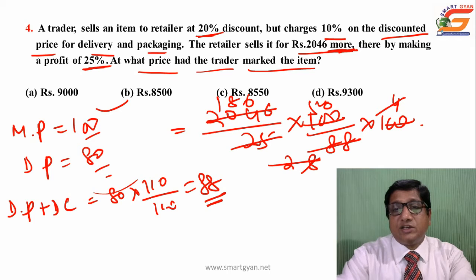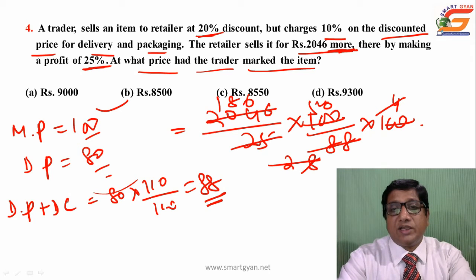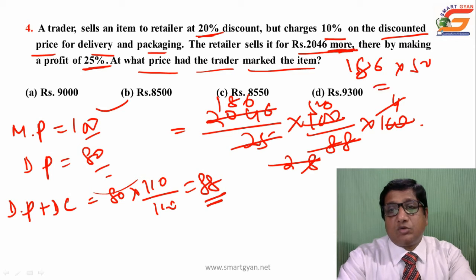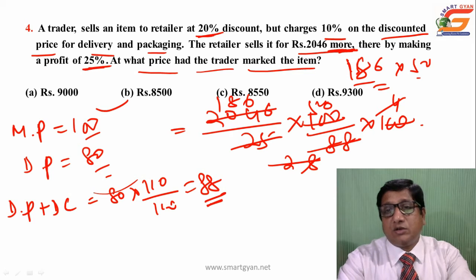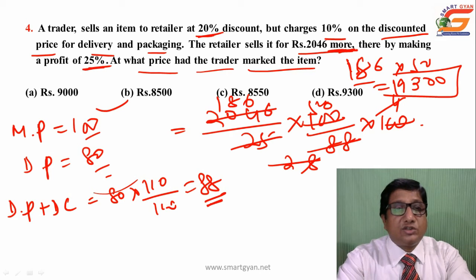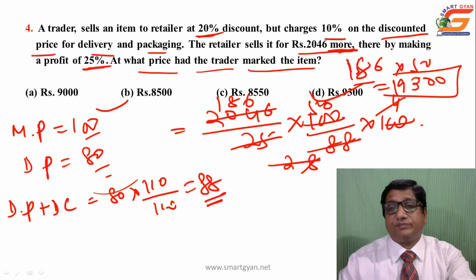186 into 50, finally you have to multiply. How to multiply? By breaking method. 180 into 50, that is 9000, 50 into 6, 300. So final figure will be 9300, that is choice D.